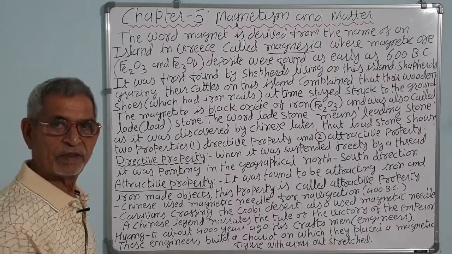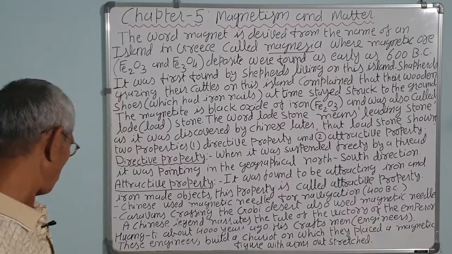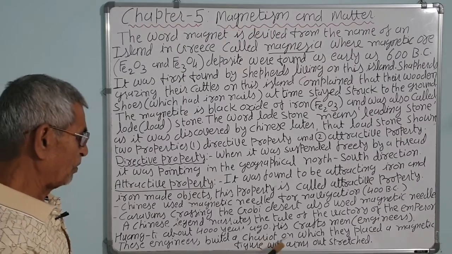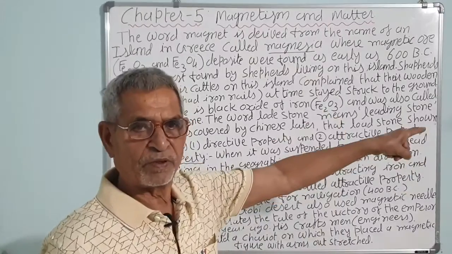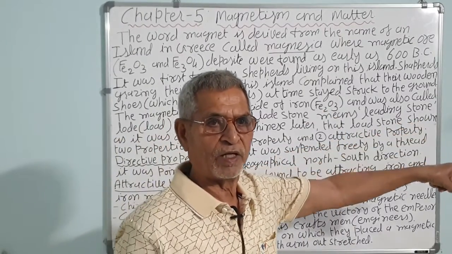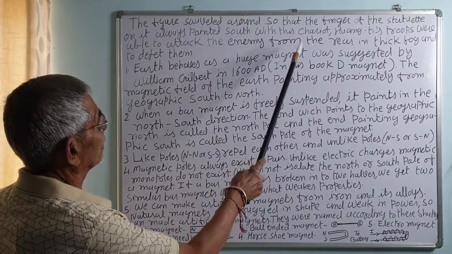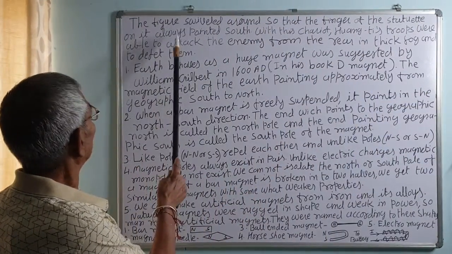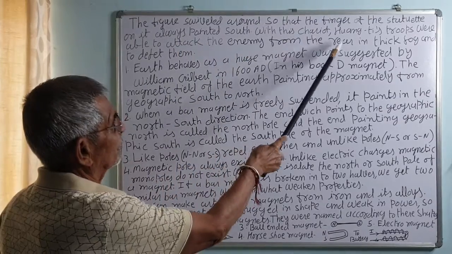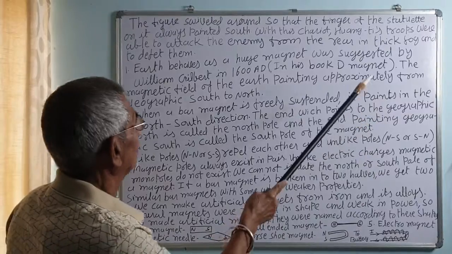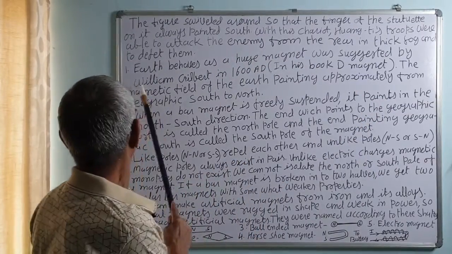His craftsmen built a chariot on which they placed a magnetic figure with arms stretched out. The finger of this statue always pointed south, and this brought victory to the emperor. The figure swiveled around so that the finger always pointed south and north. With this chariot, the Emperor's troops were able to attack the enemy from the rear in thick fog and defeat them.